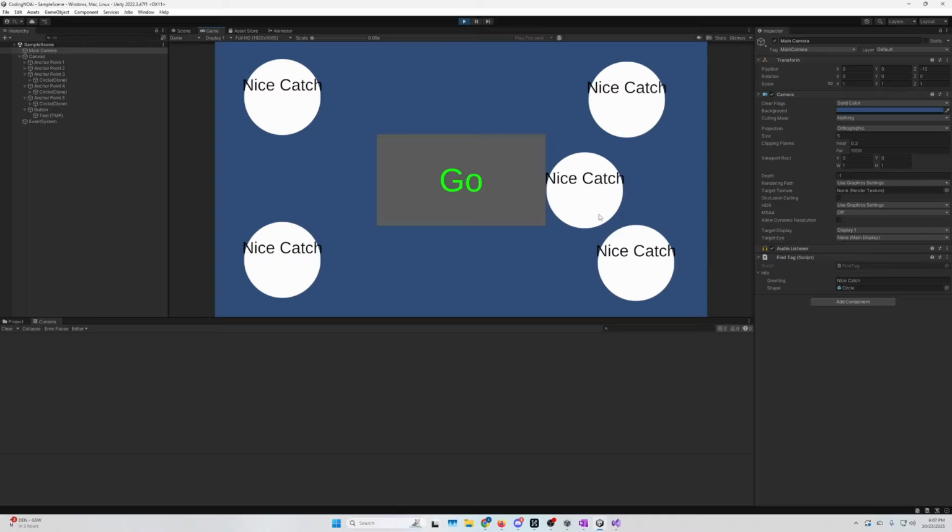So if you want to take it to the next level, I want you to do 2 things. Ditch this whole data structure thing and make it a scriptable object, and then go ahead and change the nice catch, make them all unique, maybe random between a few, dealer's choice.